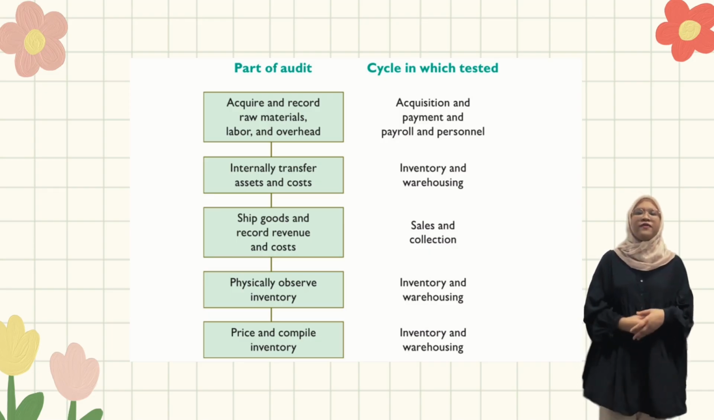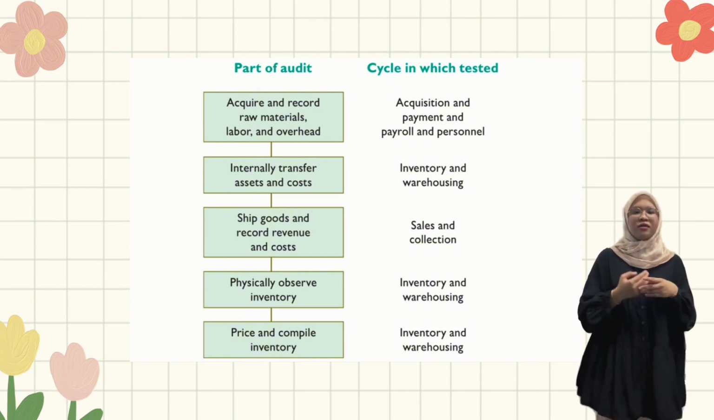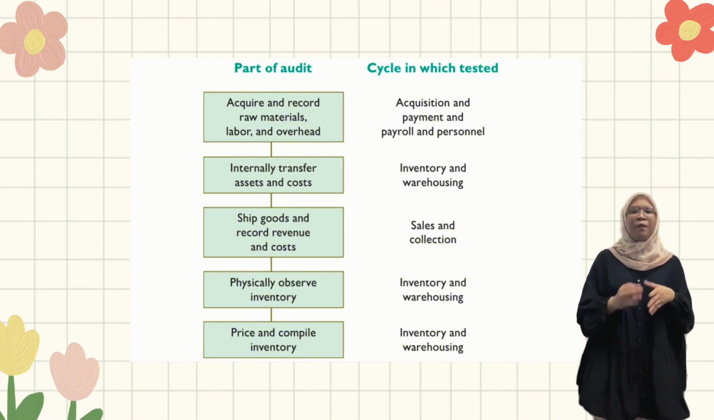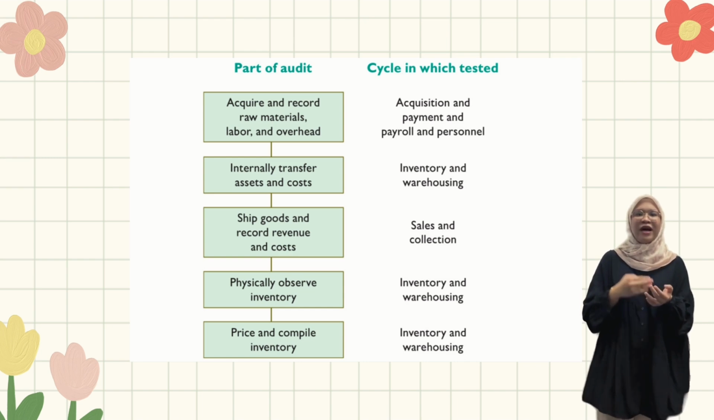Next, the diagram above summarizes the 5 parts of the audit of the inventory and warehousing cycle. Because of the interrelationship of the inventory and warehousing cycle with other cycles, some parts of the audit of the inventory are most efficiently tested with the audit tests of the other cycles.